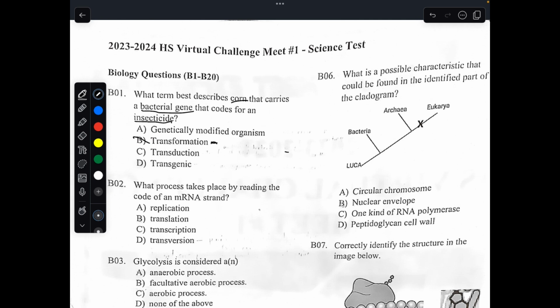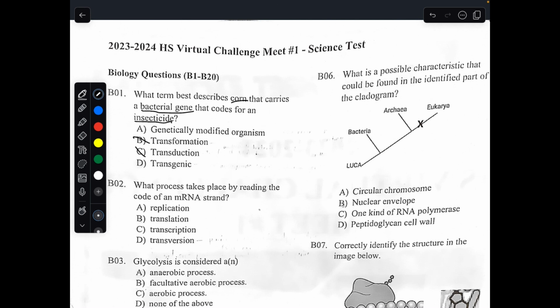Transformation is immediately out. Transduction is similar to transformation, except it's between a virus and a bacteria. So the virus injects its DNA into the bacteria. This is also not what's being talked about, so we can immediately eliminate answer choice C. Now, let's look at D and A.